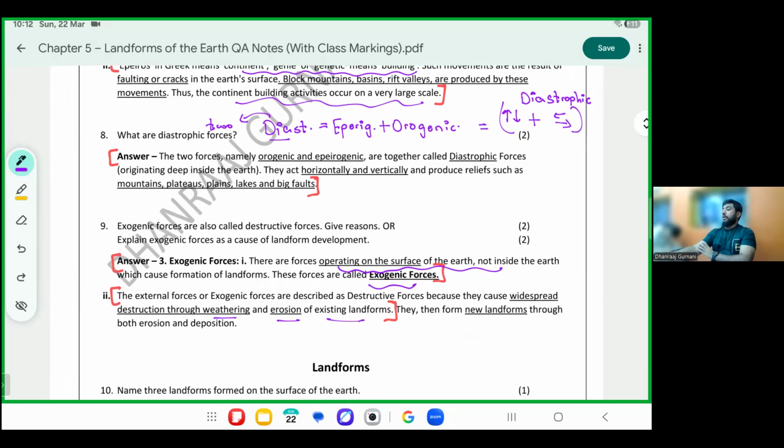Please mark this. If you want, you can get up yourself and pick it up. Please check, have you drawn the diagram for diastrophic, epirogenic, and exogenic? Up, down, plus left, right.